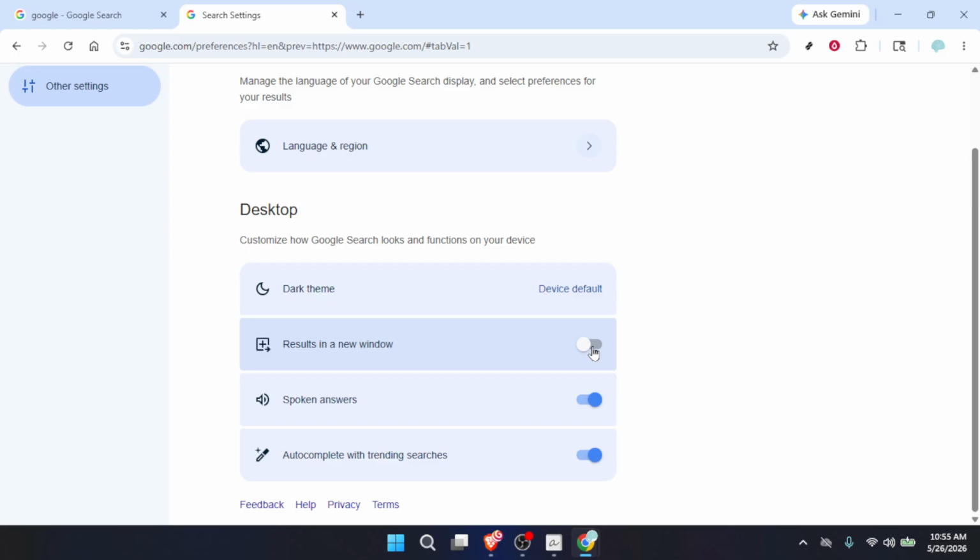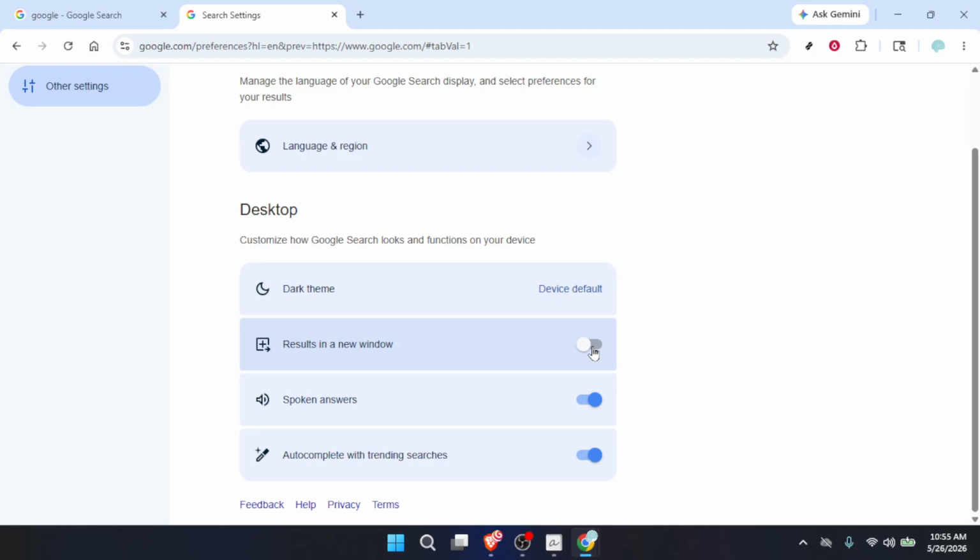A couple of quick notes to set expectations. This setting controls how results behave in this environment, but some websites are designed to open certain links in a new tab on purpose. Also, certain extensions can override default behavior. That's separate from this switch, so if you still notice new tabs from specific sites or tools, it may be by design. The key takeaway is that by turning off results in a new window, you're telling Chrome not to create new tabs for results when it doesn't have to.